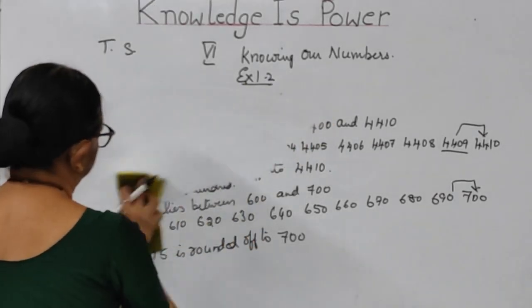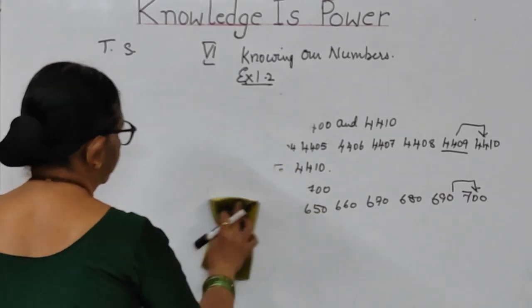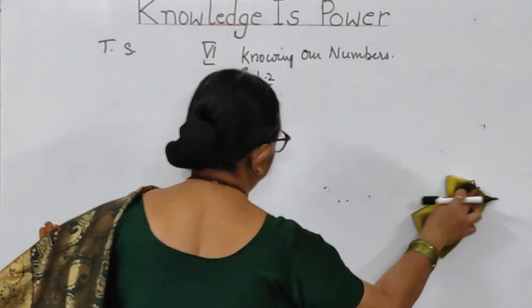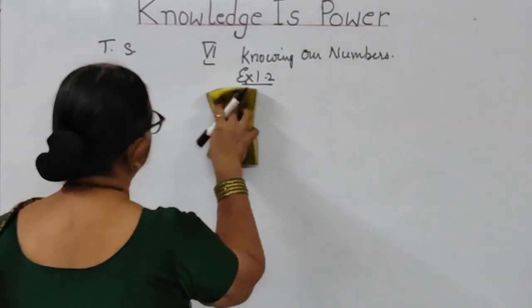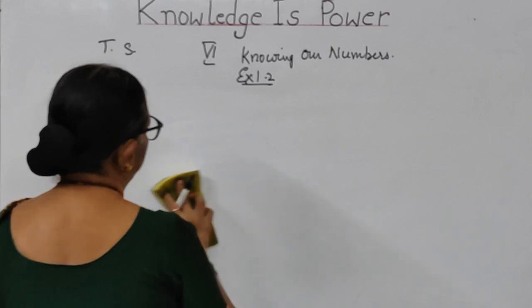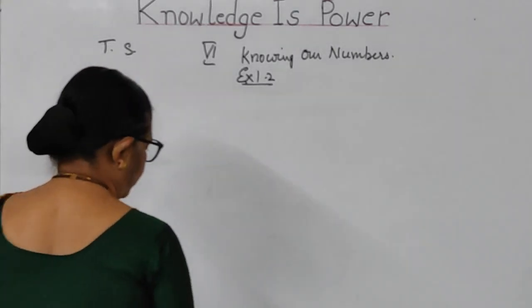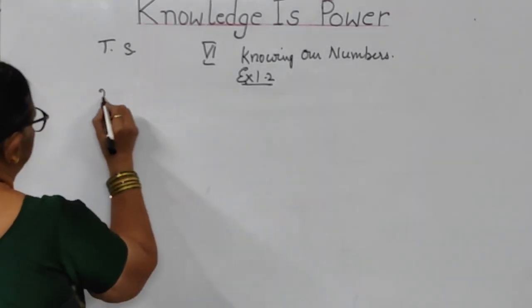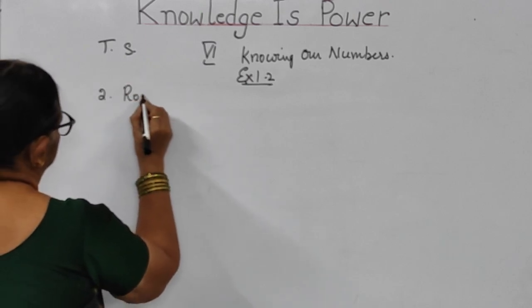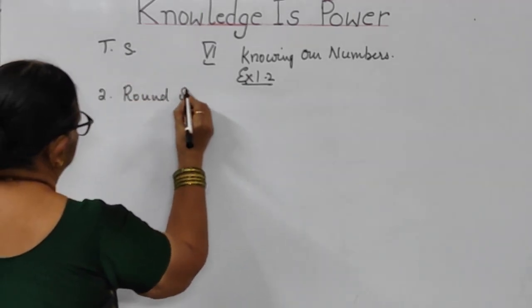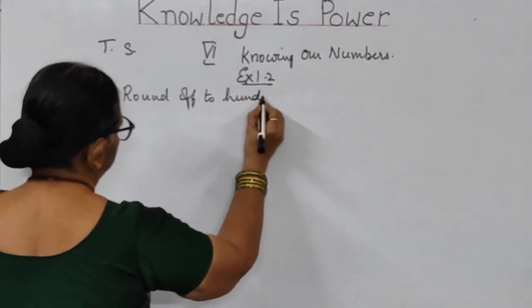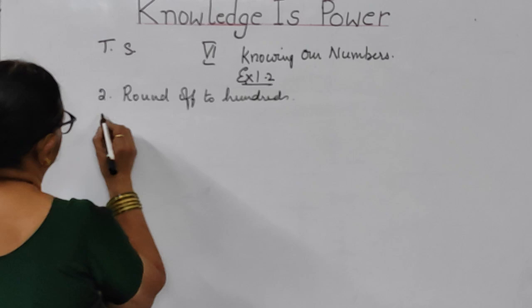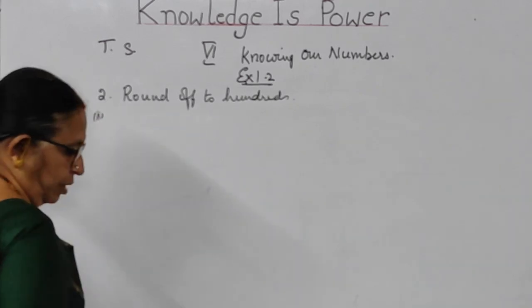Now we are doing the second bit. It is rounding off to hundreds. First bit I have done. Now let us go to the second bit.